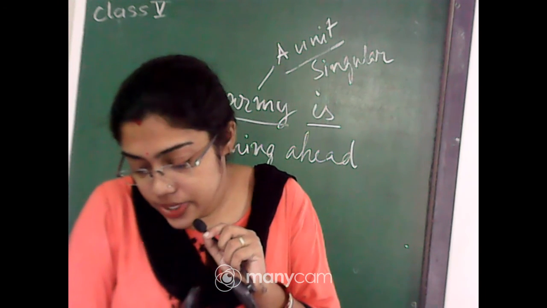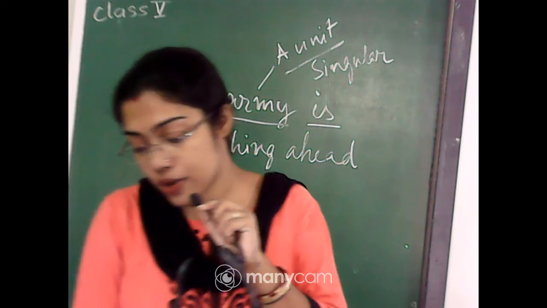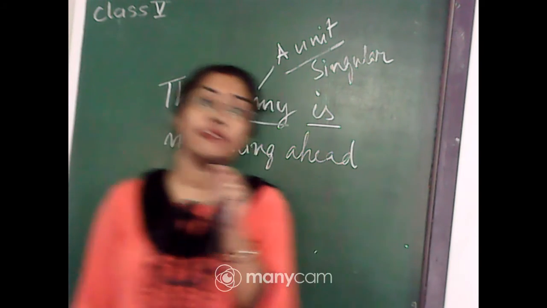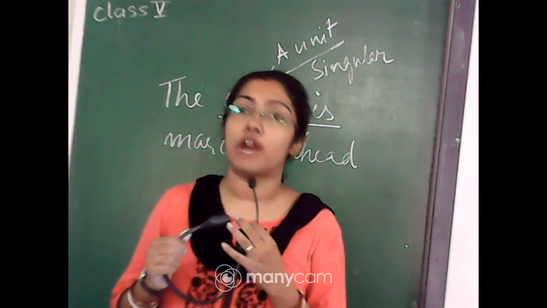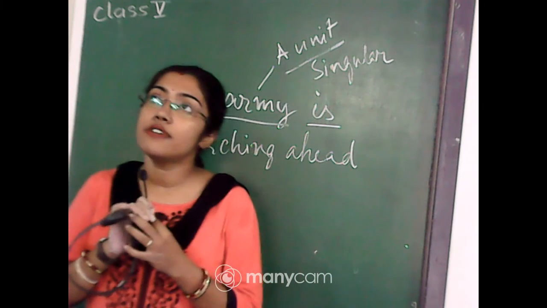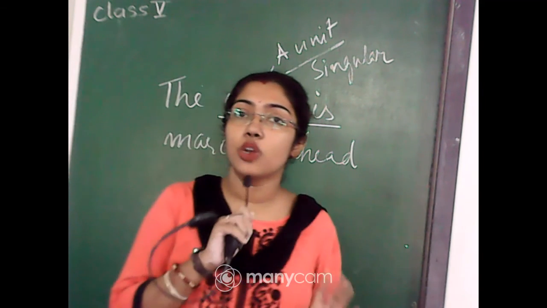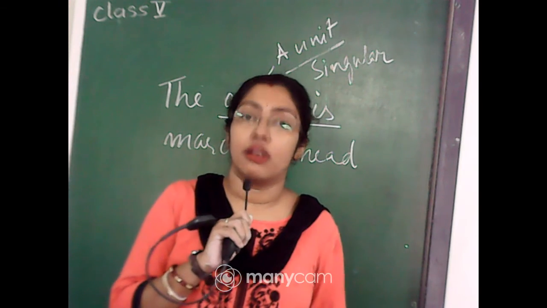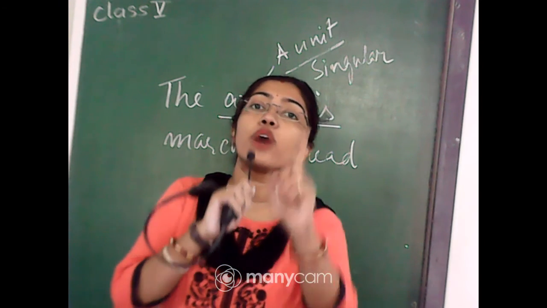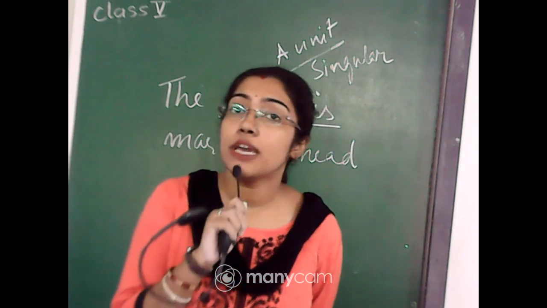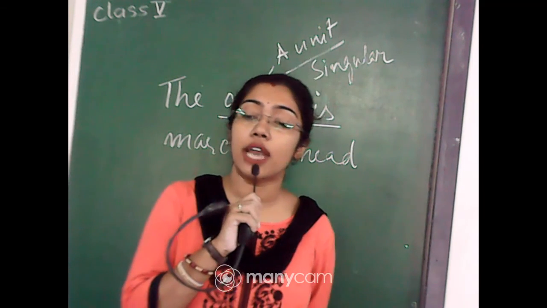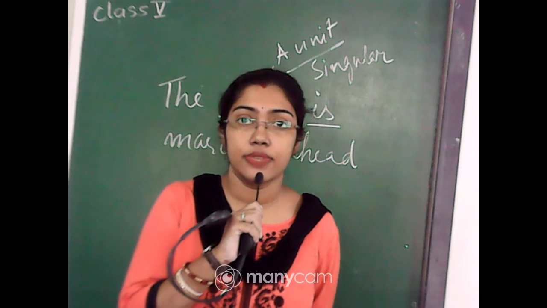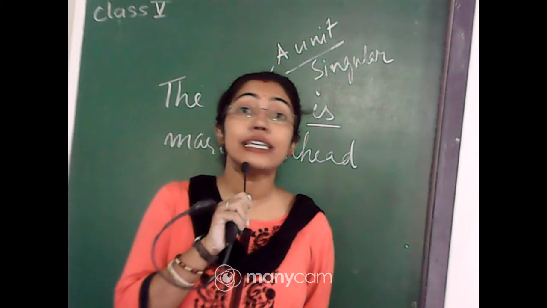Next, sometimes the title of a book, like Gulliver's Travels. Okay, there is a book named Gulliver's Travels. So the Gulliver's Travels, it is actually not plural. It is actually the name of one book. So it is not going to be plural. So whenever I am talking about Gulliver's Travels, I say Gulliver's Travels is an interesting book.